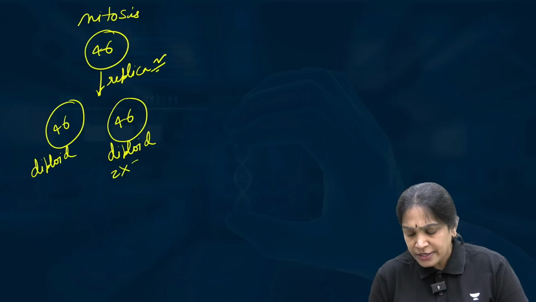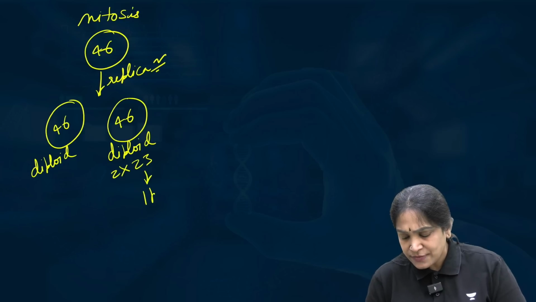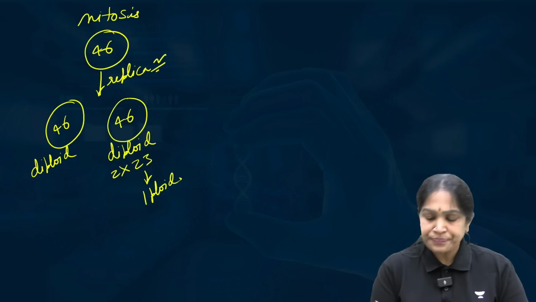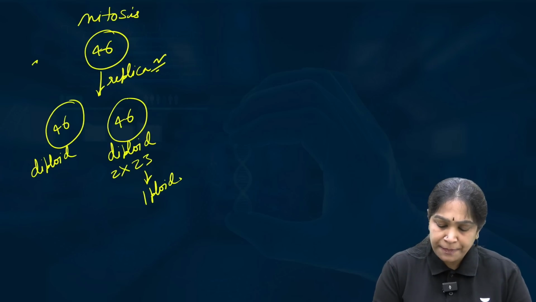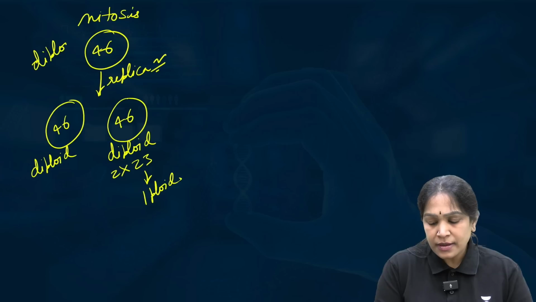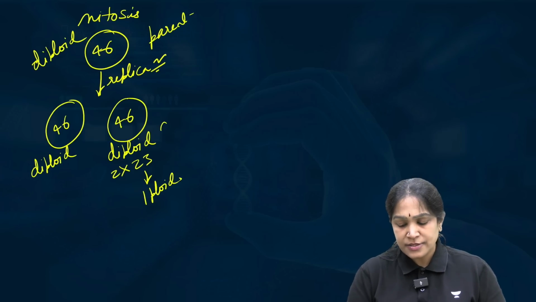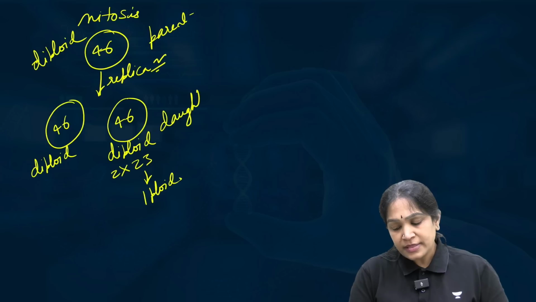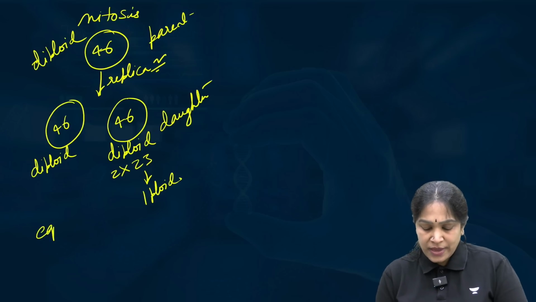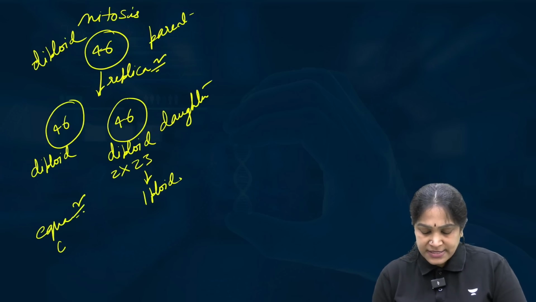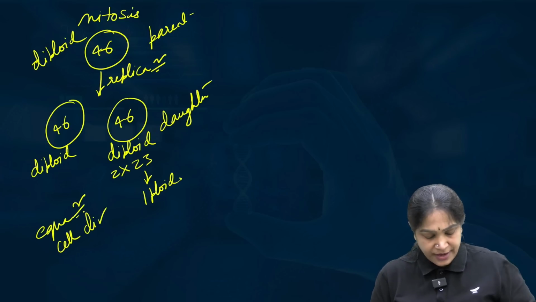Why? Because 2 into 23, 23 is one ploid. The parent cell is also diploid, the daughter cell is also diploid. Therefore it is called equational cell division, right?